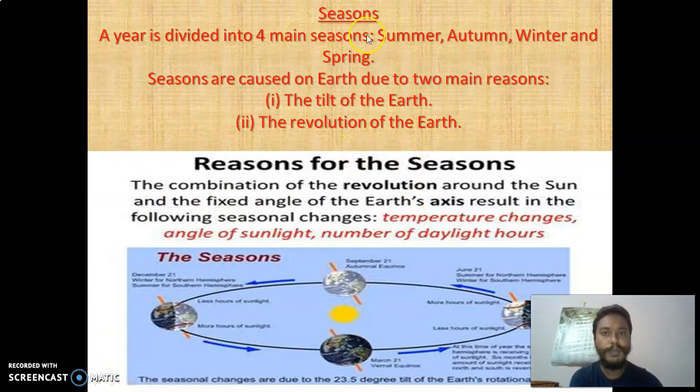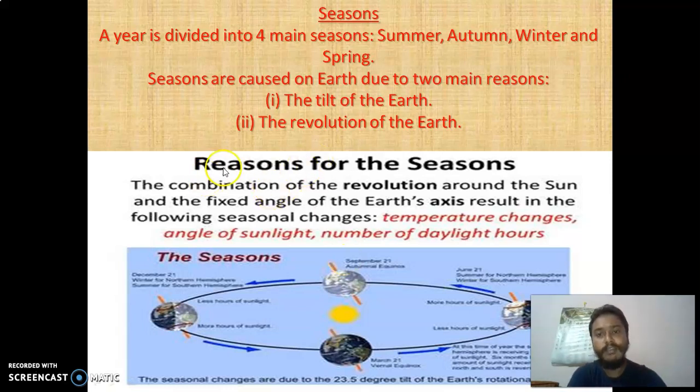There are 4 main seasons: summer, autumn, winter, spring. Why do these seasons occur? Because of the tilt of the earth. You can see the earth is a little bit tilted, like this, not like this. It is tilted 23.5 degrees, and that's why we get these seasons. Another factor is the changing place and position of the earth, and because of that the sun's rays are different.